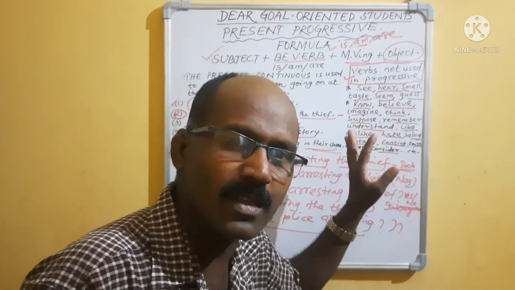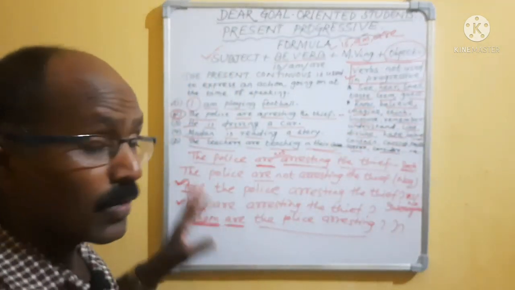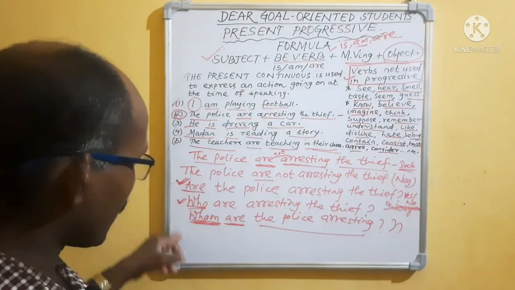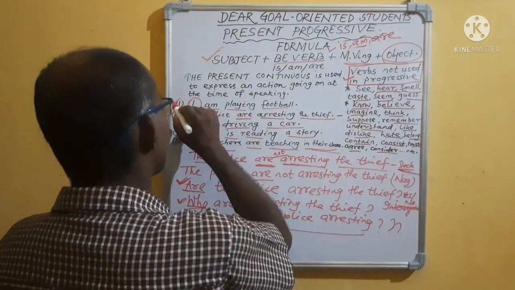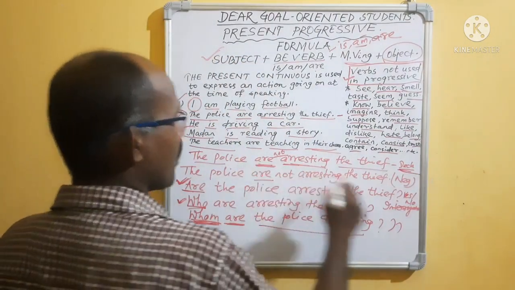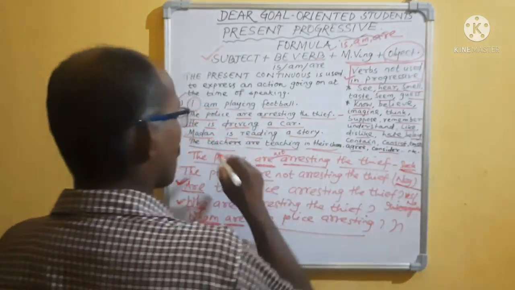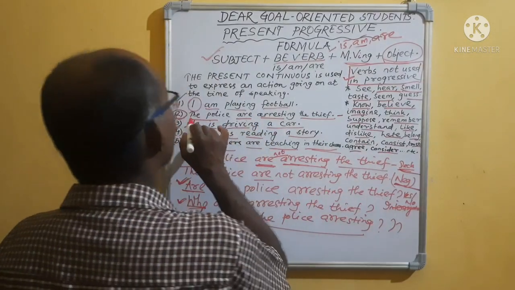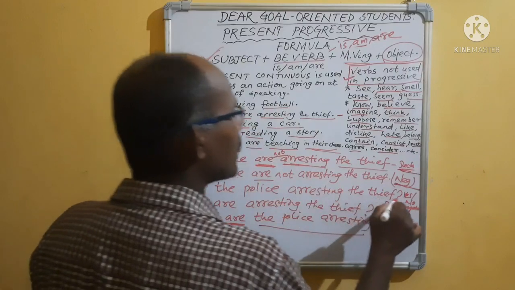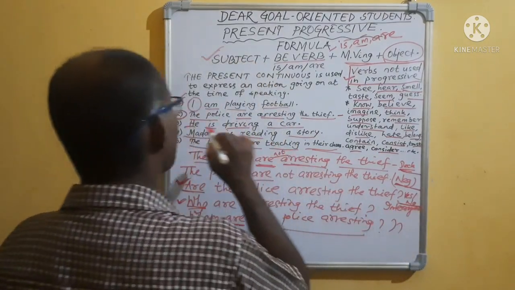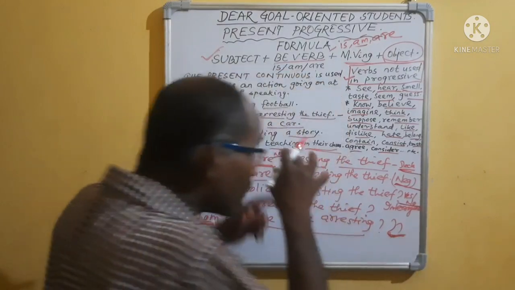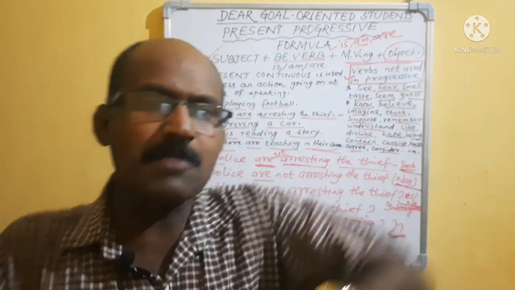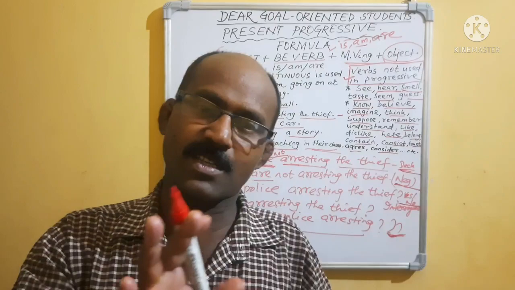Okay, if you do it, then today what will you do? Today I have given one example. That means that is the declarative sentence. The declarative is already given. You have to make it an interrogative sentence. Okay, then you will make it into which sentence? Yes or no interrogative sentence. Then you will have to make it into WH word. Okay, if you do these, that means passive voice will be easy. Passive voice will be easy.